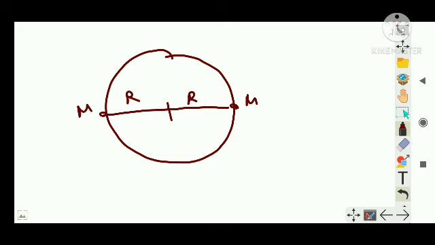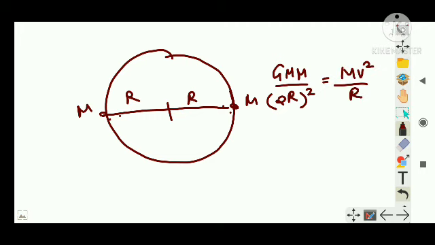So if it is moving in this motion, the gravitational force between these two guys is equal to the centripetal force, right? So GM into M by what? The distance between these guys will be 2r, right? So (2r) squared will be equal to Mv squared by r, right? That will be the circular motion for each particle. The centripetal force experienced by this particle should be equal to the gravitational force between these two guys. Then only it can undergo a perfect circular motion.